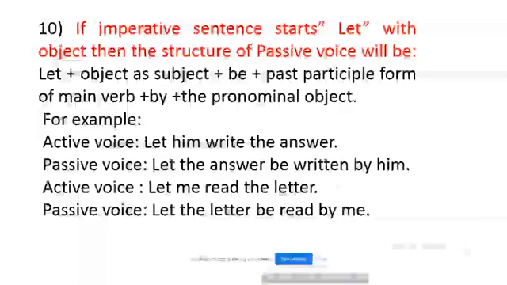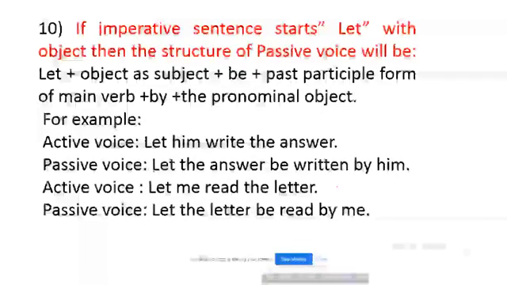If imperative sentence starts with let with object, then the structure of passive voice will be let plus object as subject plus be plus past participle form of main verb plus by plus the pronominal object.